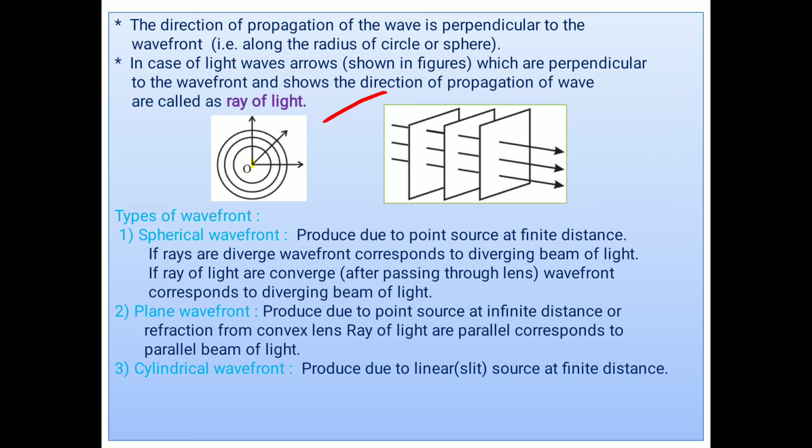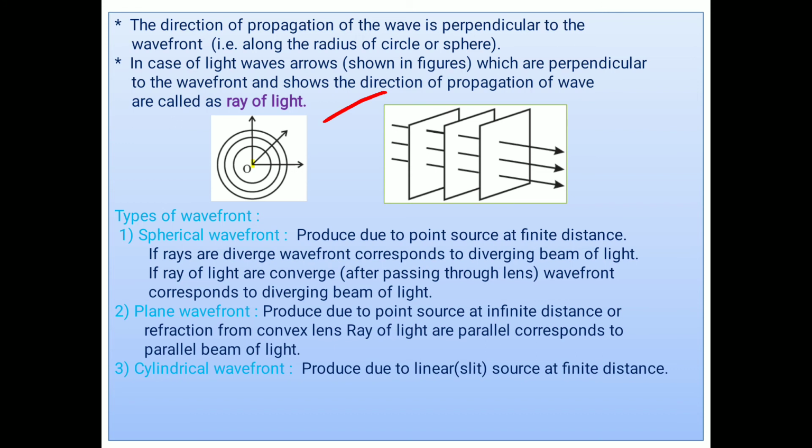Thereafter, there are three kinds of wavefronts. Spherical wavefront: spherical wavefronts are produced due to a point source at a finite distance. If the rays diverge, the wavefront corresponds to a diverging beam of light.